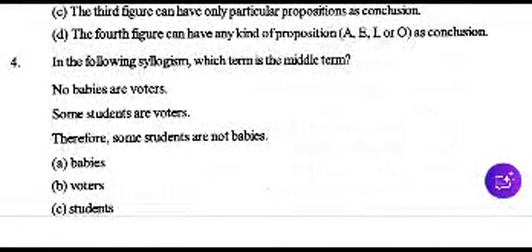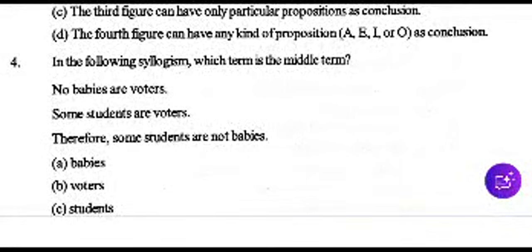In the following syllogism, which term is the middle term? Asking is about middle term. Madhyapada, middle term. And the argument is here. No babies are voters. Some students are voters. Therefore, some students are not babies. And you know how to find out the middle terms. Okay, no babies are voters, some students are voters, therefore some students are not babies.